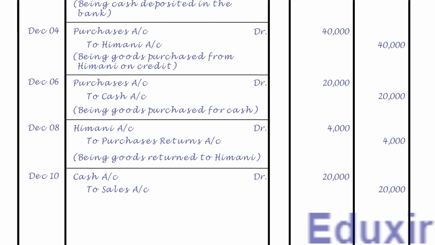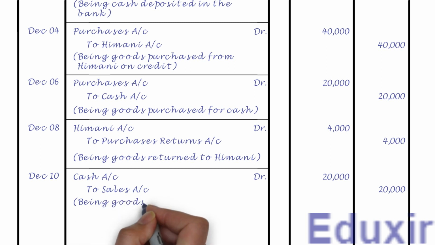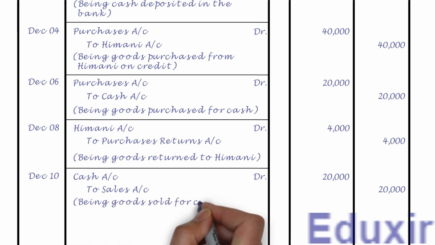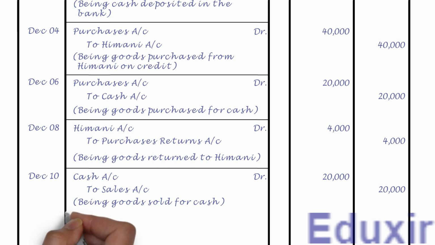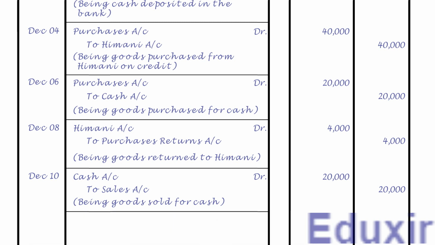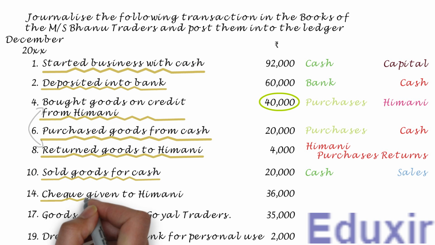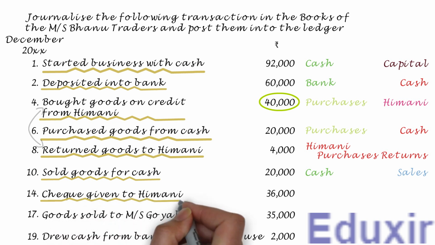Let us now record the narration or description of this transaction, that is, being goods sold for cash. Let us now draw a line to mark the completion of journalizing of this transaction. That completes the journalizing of this transaction. Let us now take up the next transaction. In this transaction, a check of 36,000 rupees is given to Himani.